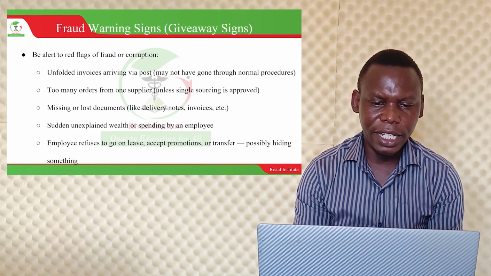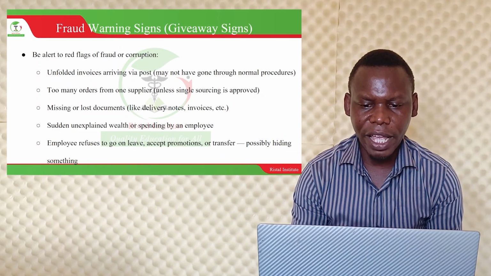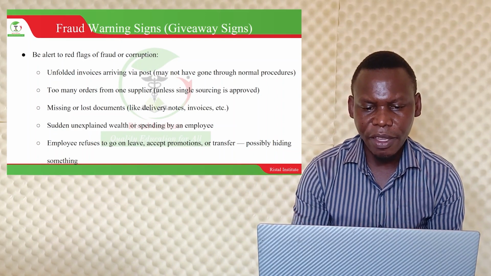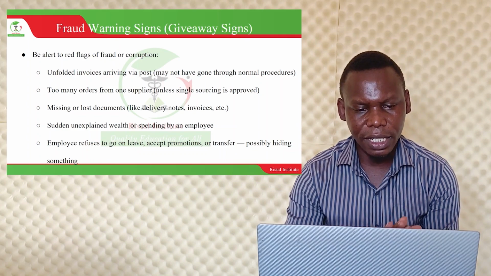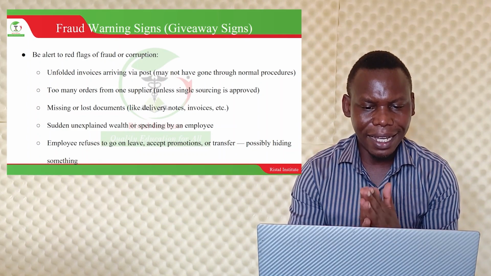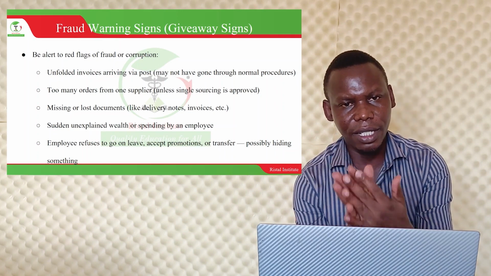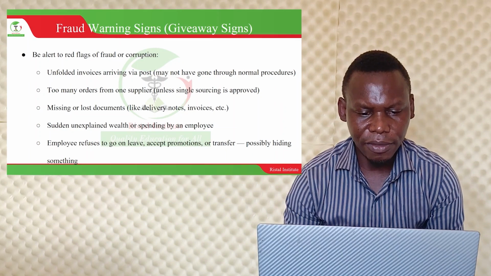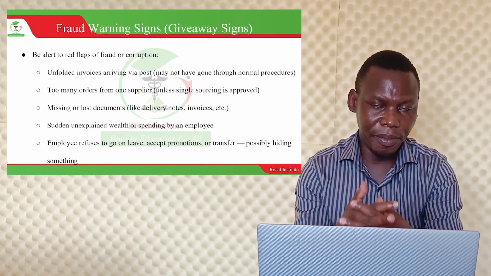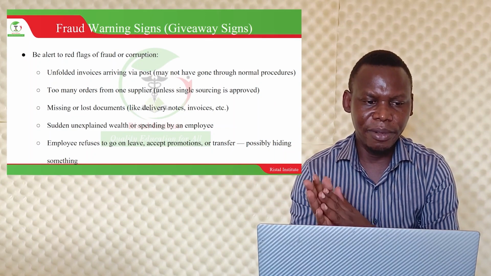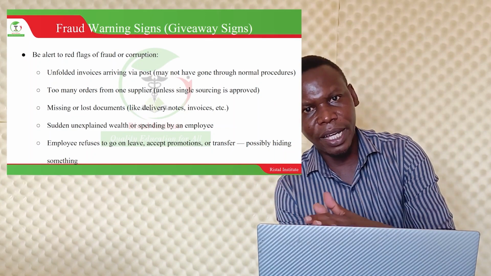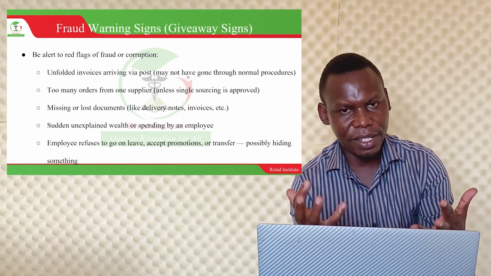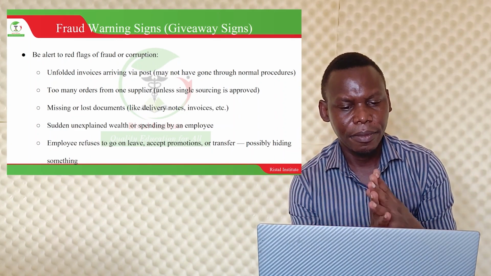One, unfolded invoices arriving via post may not have gone through normal procedures. Invoices that are unfolded, that are clean, maybe it was just written somewhere and brought. That can be a sign of fraud. It doesn't mean it's fraud, but it can be. These are signs. So it doesn't mean that when someone in your workplace brings an invoice that is clean, it's a fraud. No, it's a suspicion, it just could be a sign, but it's not necessarily the case.